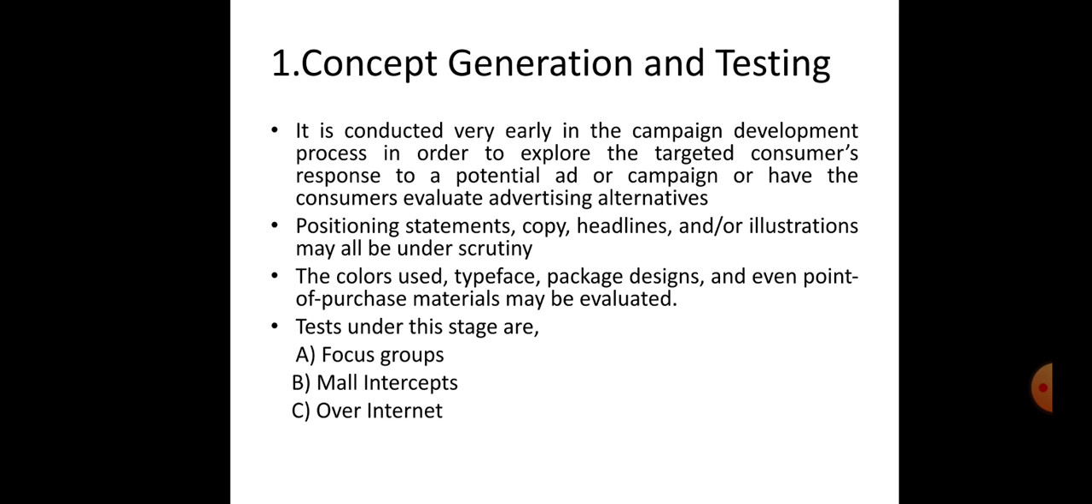Second one, mall intercepts. Consumers in shopping malls are approached and asked to evaluate rough ads or copy of the ads. Individuals assess these ads via questionnaires, rating scales, or rankings. Next comes over the internet. Advertisers show concepts simultaneously to consumers throughout the country. They collect feedback and analyze the results almost instantaneously. It is becoming increasingly popular. It saves cost and is time efficient.